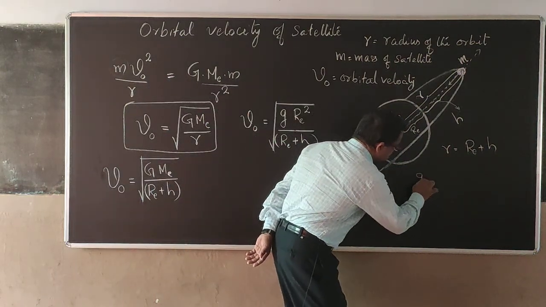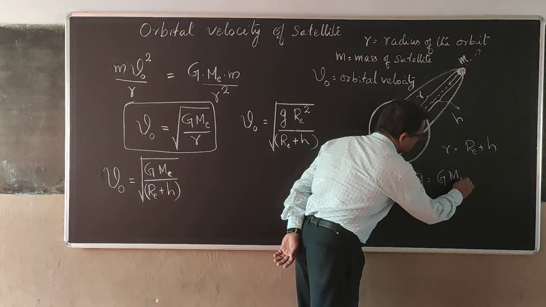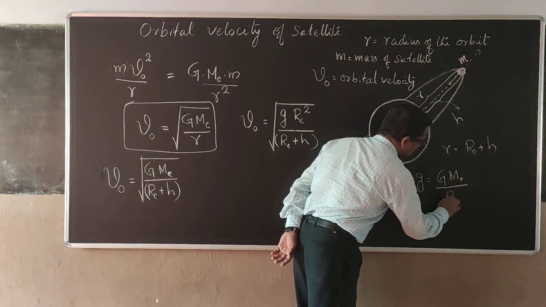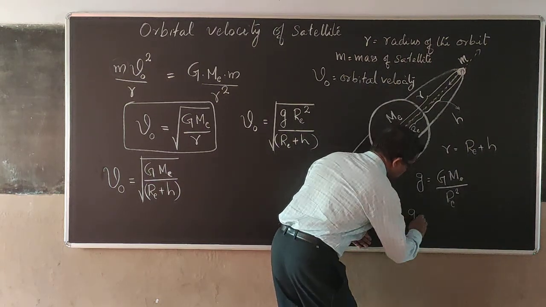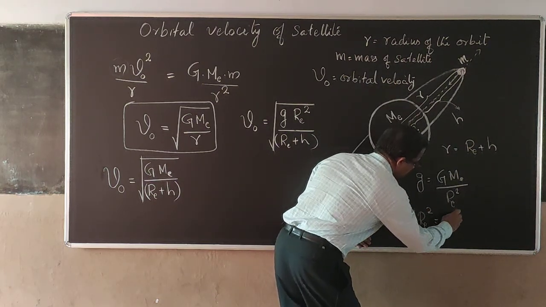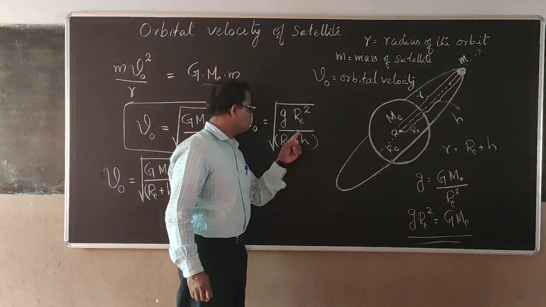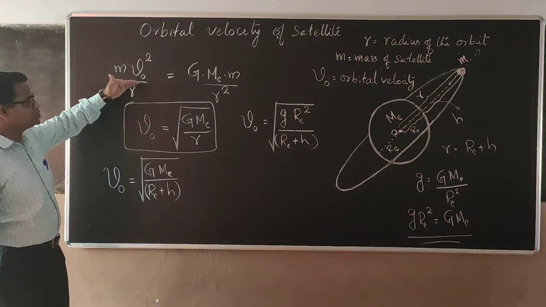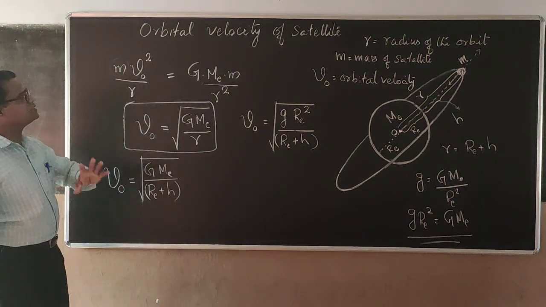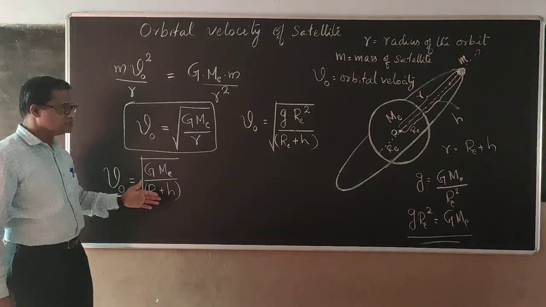Thus from the equation, small g equal to capital G into ME divided by RE square. So that small g into RE square will be equal to capital G into ME. This is taken over here. So understood? It's a very simple derivation, but you have to remember all these things.